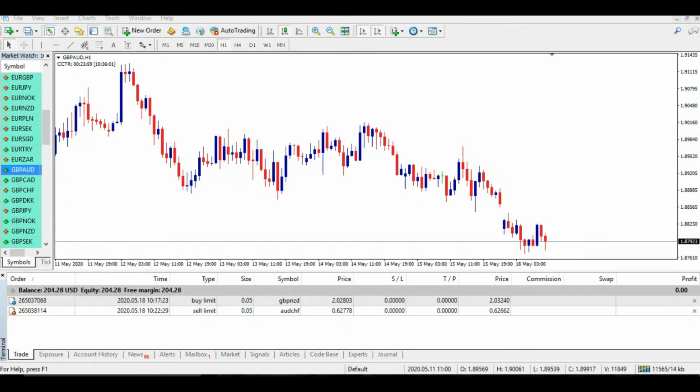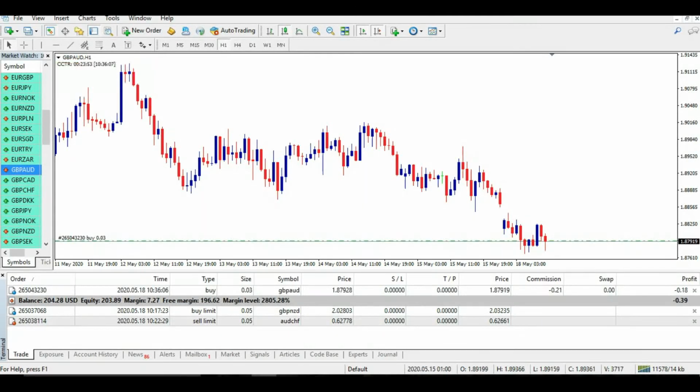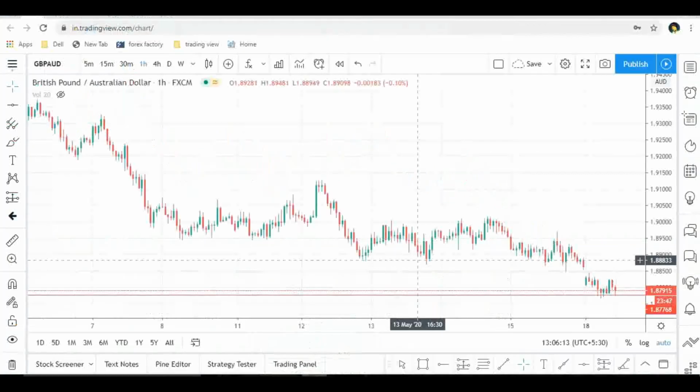Welcome back. I just got a very good trade over here. So what I will do, I will place a buy order at this place, and let me explain why I put the buy order over here. First of all, I will go to the TradingView chart.